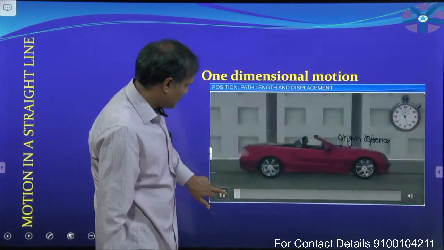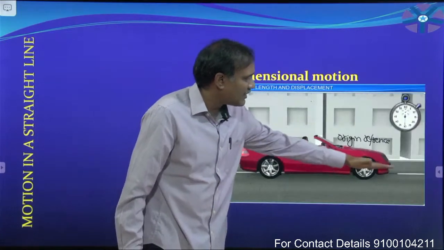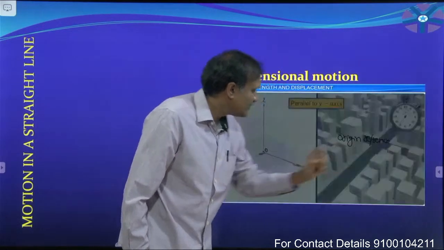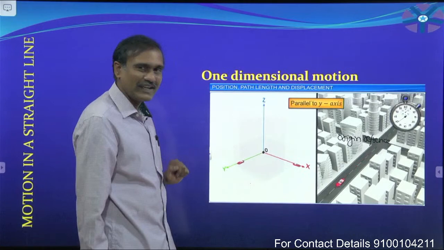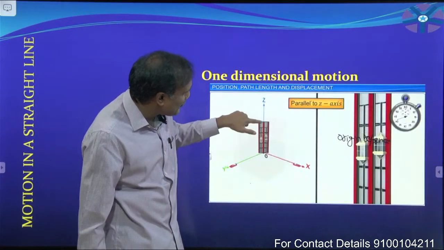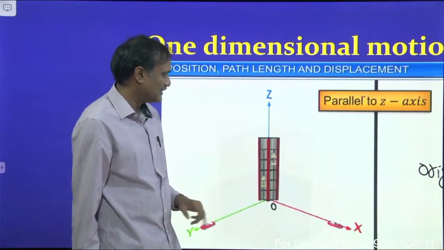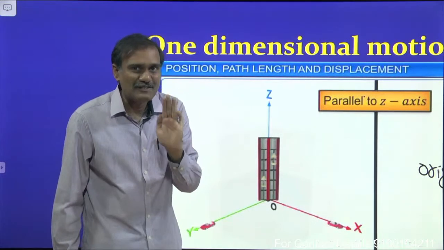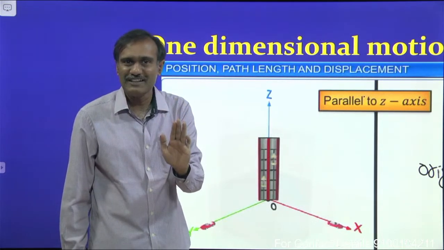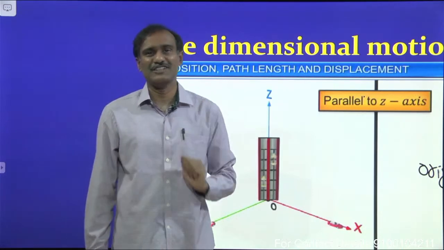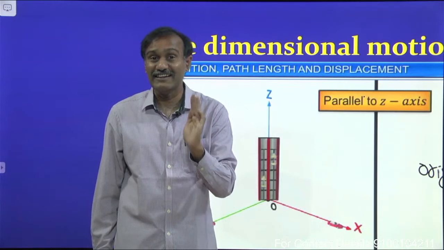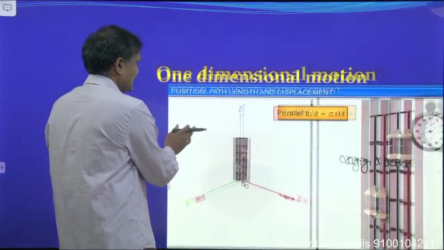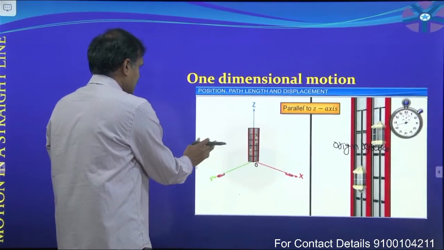Okay, here you observe this car moving along a straight line. Observe this car moving along the y axis. Here the lift is moving along the z axis. Remember that. That means those objects are in which type of motion? They are in straight line motion, and also we can say that they are in one-dimensional motion. Remember that.